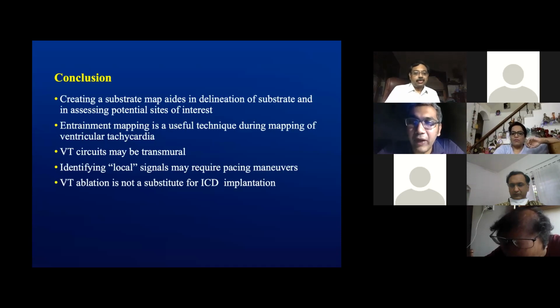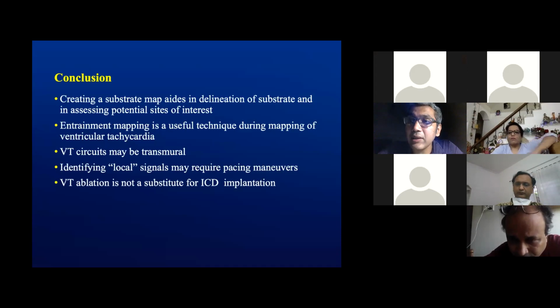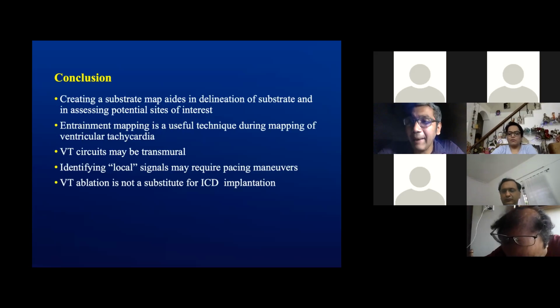I would agree, sir. Very well brought out points. Frankly speaking, sir, if I had more than one arrhythmia, I would go ahead and probably use a substrate modification strategy at the get-go. Substrate modification strategy targeted at modifying those signals which are beyond the QRS, so-called late potentials. Once you modify those signals, once you're able to create a map after ablating those signals, it is then possible for us to reduce that high burden of multiple morphologies of VT into a single morphology, which you could then map. Or sometimes if you've done a well enough substrate modification, there is no arrhythmia left at the end of the case for you to map.